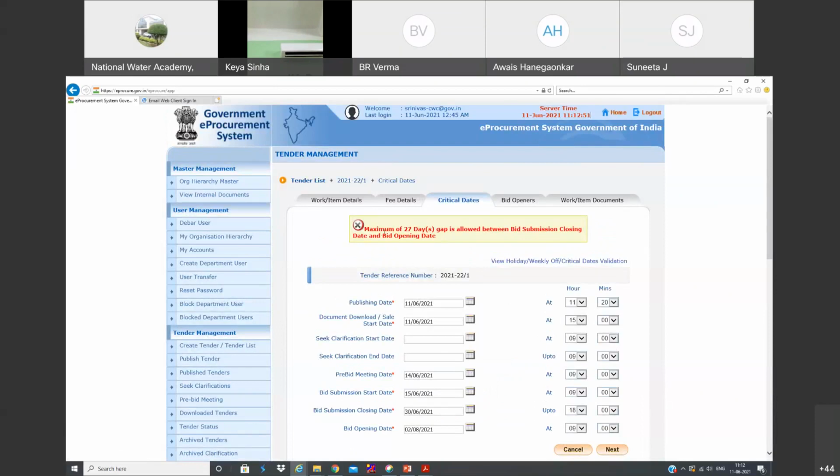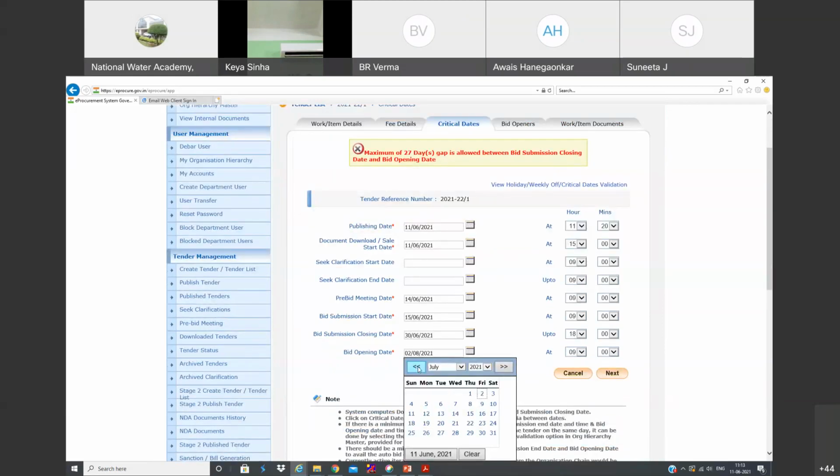You can also see here, a maximum of 20 days gap is allowed between bid submission closing date and bid opening date. Okay, there is a limit here. Actually, we have mentioned too much of a gap. Maximum of 27 days gap is allowed between bid submission closing date and bid opening date. Actually, I mentioned bid submission closing as 30th June, and this I mentioned as August. So let me pick one.